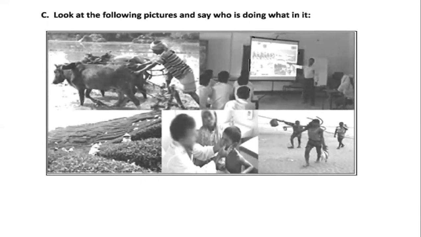I think you see some pictures here. Look at the following pictures and say who is doing. You see a farmer, a teacher, and some planters, and a health assistant, a doctor, we can say, some fishermen. Can you write from these 5 pictures 5 sentences using present continuous tense? I think you can. So let us try and note down in your notebook. Then next 3 sentences with me.